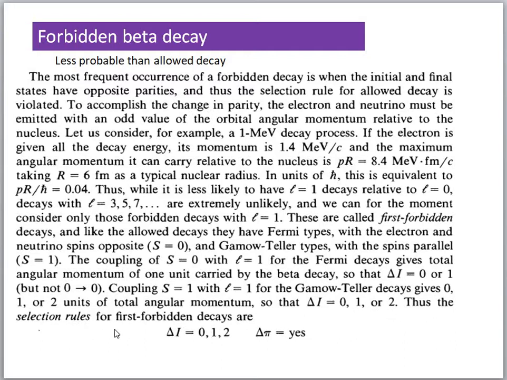Thus the selection rule for first forbidden decays is delta I equal to 0, 1, 2, and a change in parity, because L is equal to 1 for first forbidden. There is a change in parity. So delta pi is yes, which means the parities of the parent and daughter nucleus are different. That means there is a change in parity.